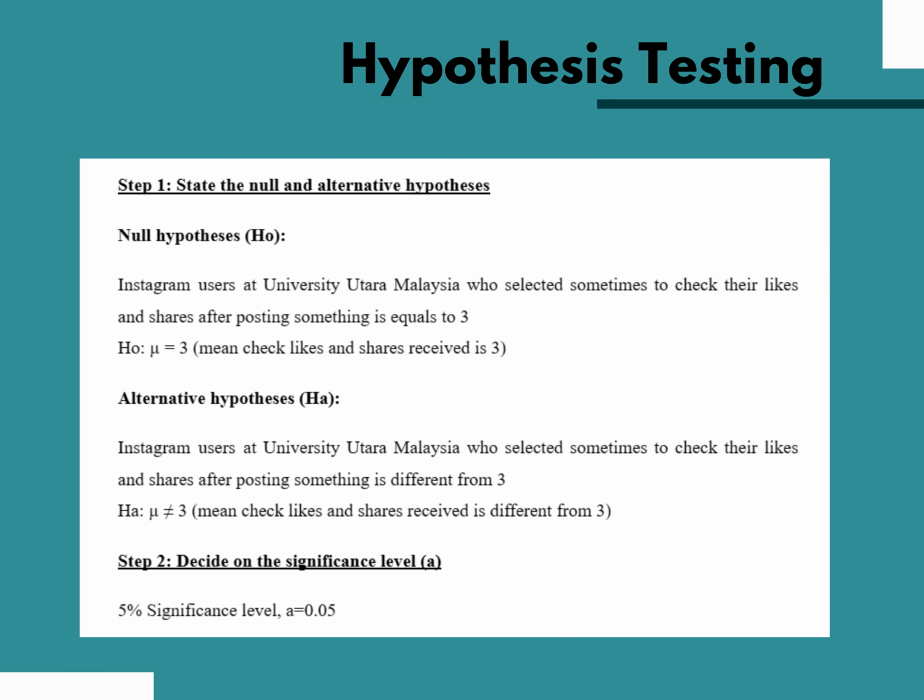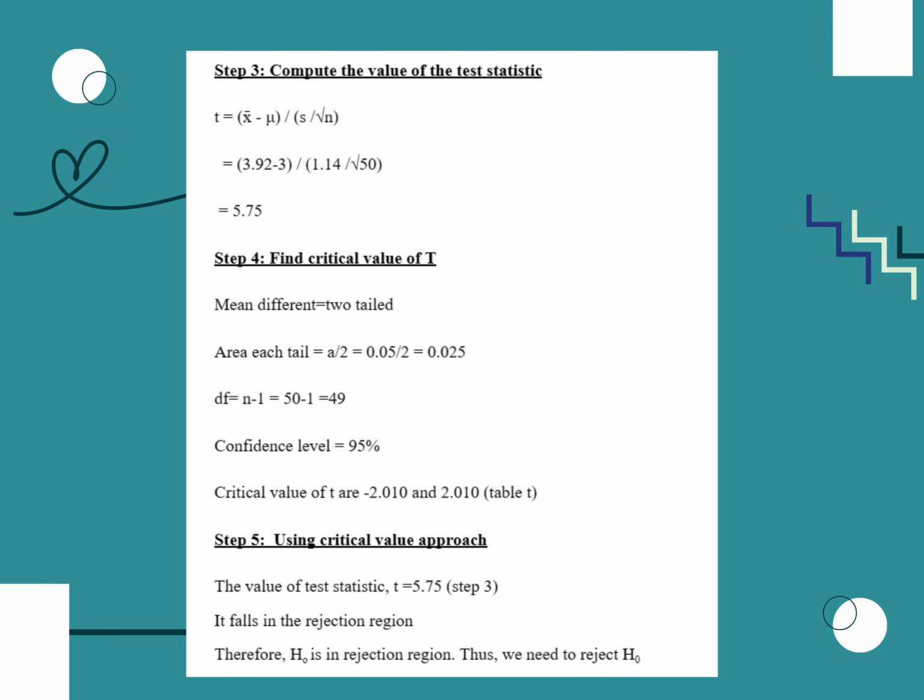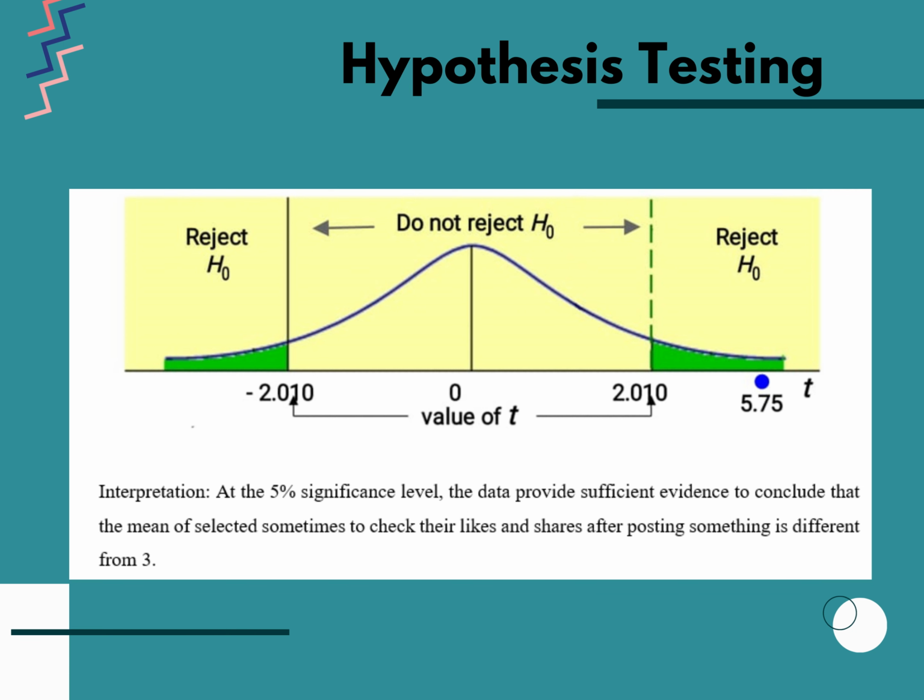After that, we set 5% as our significance level. Then we compute the test statistic by using the sample mean and standard deviation, and we get a t-value of 5.75. After that, we use the t table to get the critical value of t, which is 2.010. Based on our result in step 3, we observe that the test statistic value of 5.75 exceeds the critical value of 2.010, and it falls in the rejection region. As a result, we have sufficient evidence to reject the null hypothesis and conclude that the mean of those who selected sometimes to check their likes and shares after posting something is different from 3.